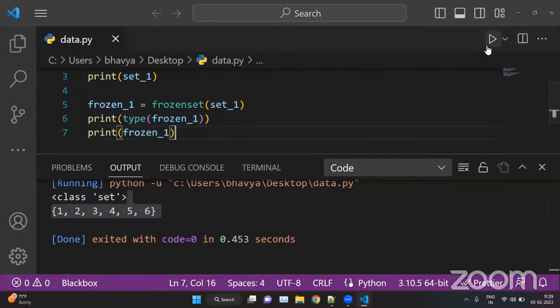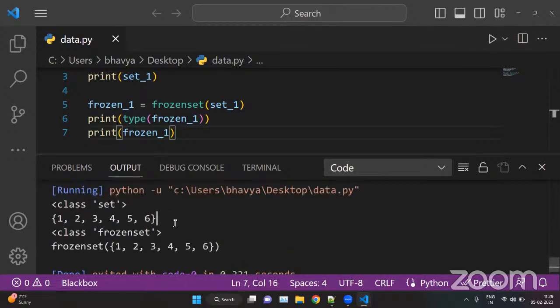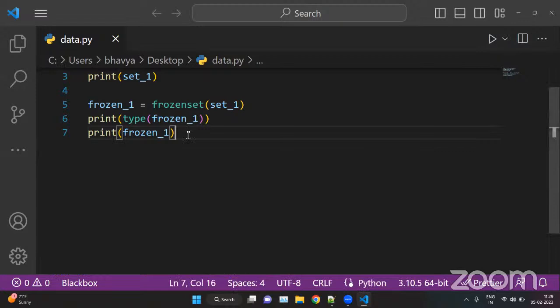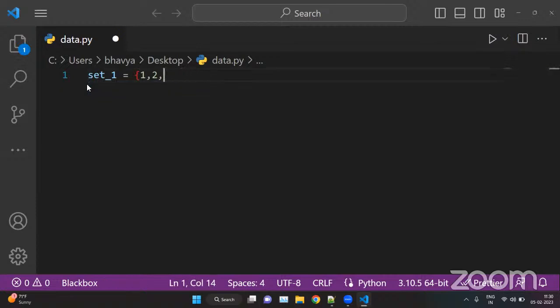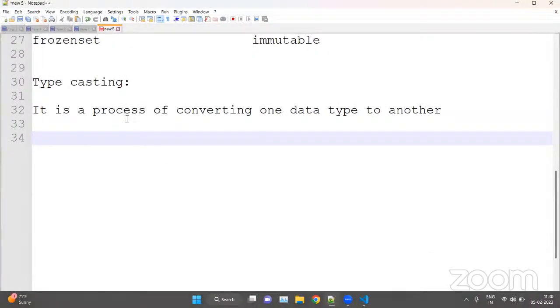So there's a difference. Here we have a set, and here we have a frozen set. The same set is converted into a frozen set. And in the same way you can convert your set into tuples or lists, or tuples into sets, etc. So this is how we can perform typecasting using data types.